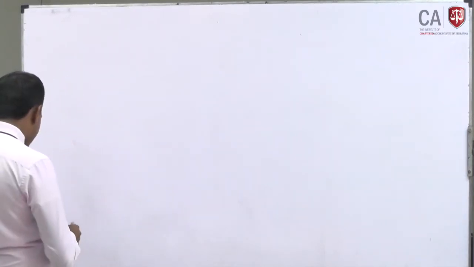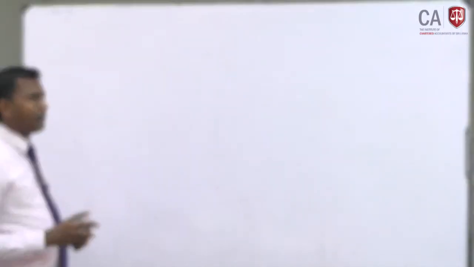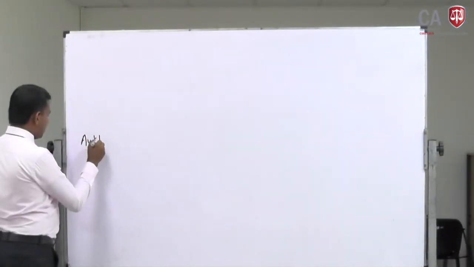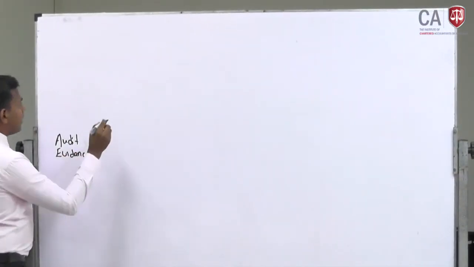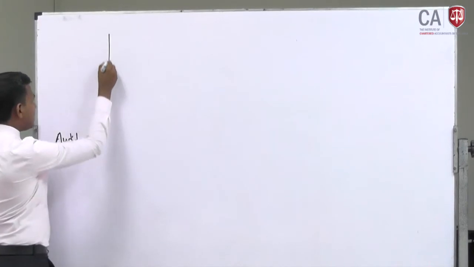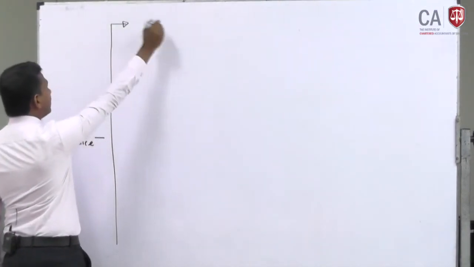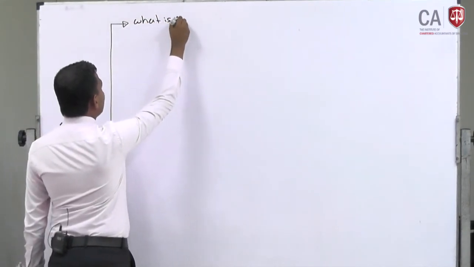Now I am going to discuss the audit evidence chapter summary and certain concepts with you, and after that we will come to the question discussion. Basically in this audit evidence, the first thing that we should learn is what is audit evidence, which I explained.